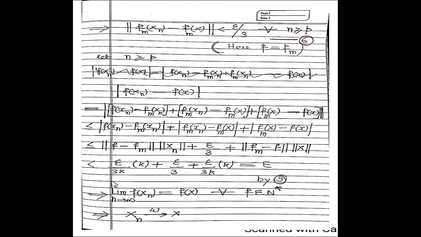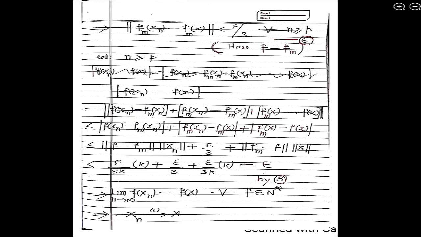It implies that when n approaches infinity, f of xn approaches f of x for every f belonging to N star, which means the sequence xn is weakly convergent to x. So this result is very important.